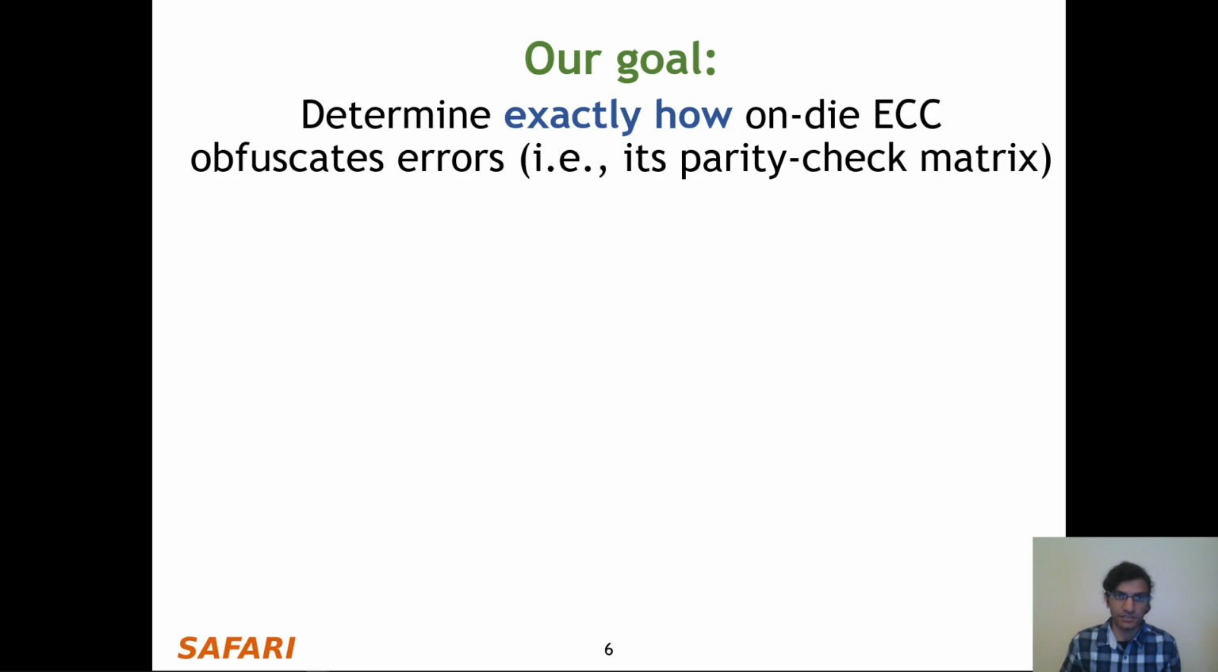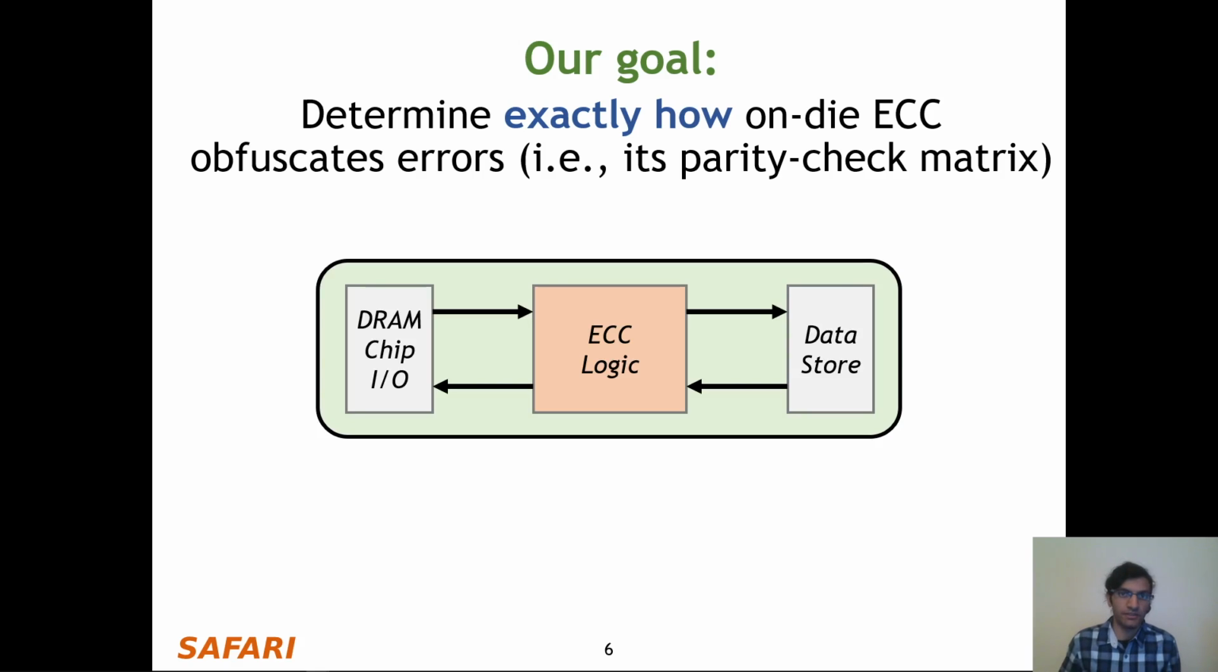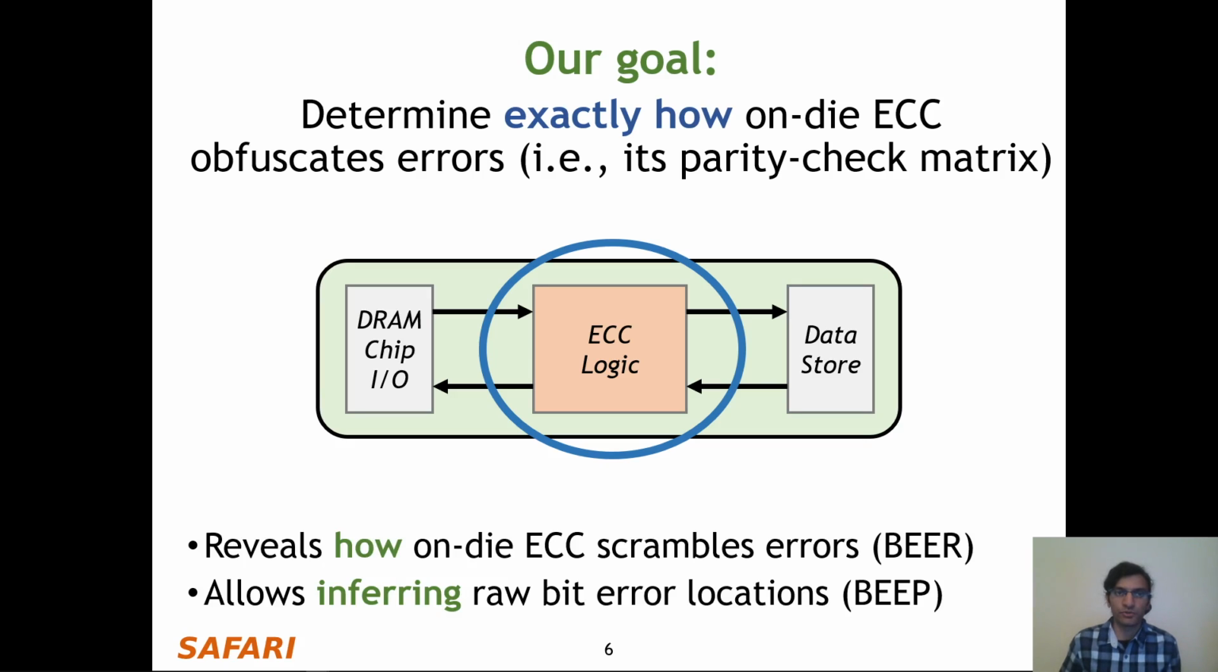Now, to overcome these challenges, our goal in this work is to determine exactly how on-die ECC obfuscates errors, in other words, to determine its parity-check matrix. And in the context of a real DRAM chip, this means that we want to know exactly what happens within the ECC logic, because this would both reveal exactly how on-die ECC scrambles errors and allow us to infer raw bit error locations corresponding to uncorrectable observed errors. And in order to achieve these, we introduced two new testing methodologies, BEER and BEEP. Now let's talk about these methodologies in more detail.